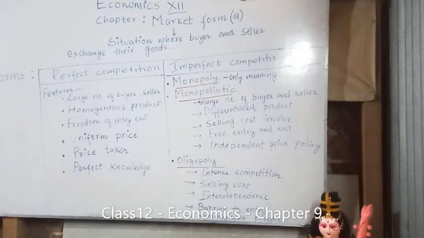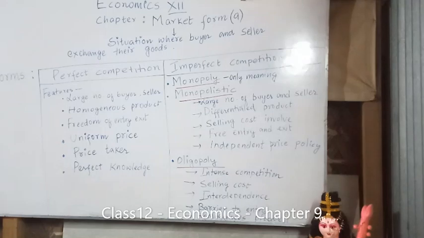What do you understand by perfect knowledge? Consumers, firms, and resource owners under perfect competition have perfect knowledge about the market condition. Understood? They know everything about the market. Each firm knows the price prevailing in the market, and it would not sell any commodity at a price below or above the market price. Understand? The buyer also, the seller also, they have perfect knowledge. So they cannot charge any price. They cannot lower or raise the market price. Clear?